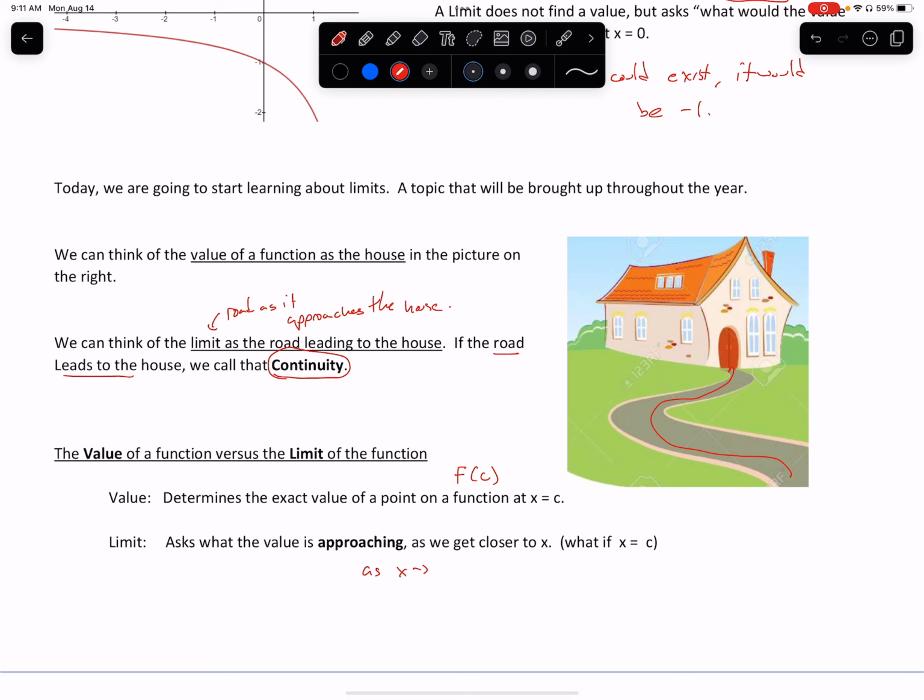As x approaches c, what does the function approach? And last year in pre-cal, you talked about this notation. We would say the limit as x approaches c of our function. So what we're trying to find out here is, what are we approaching? If we're on I-10 and you're approaching Houston, you're not at Houston, you're approaching Houston. f of c says, what is the value at that exact point? So this is a value at an exact point.